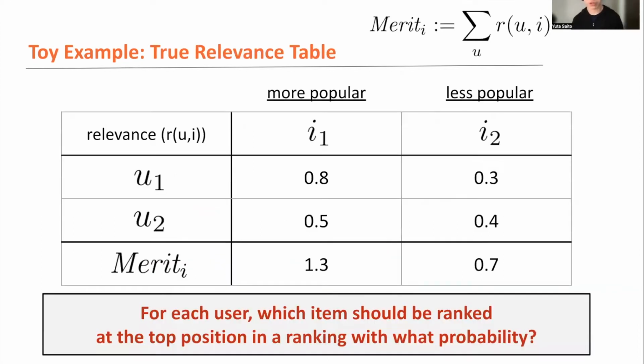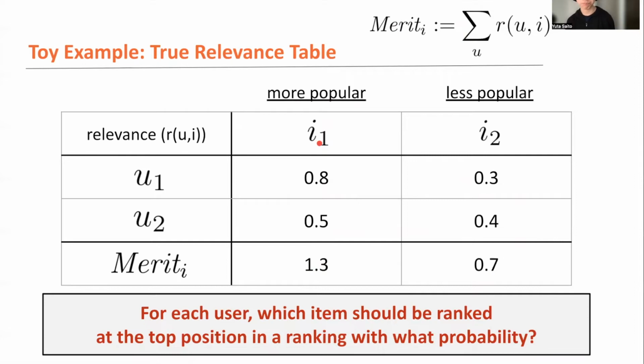And we also know the ground truth relevance table, right? So there are some relevance values between users and items. Larger the more relevant. And given this true relevance table, we can also calculate merit for each item, right? So 0.8 plus 0.5, 1.3, 0.3 plus 0.4, 0.7. So according to the merit, the first item is much more popular than the second item in this market in this example.